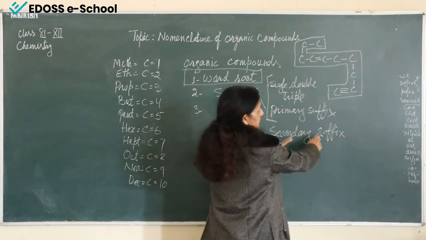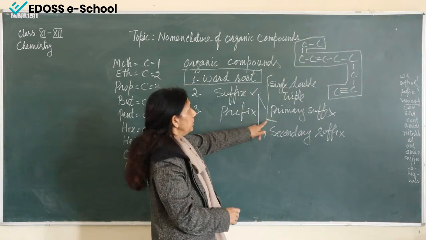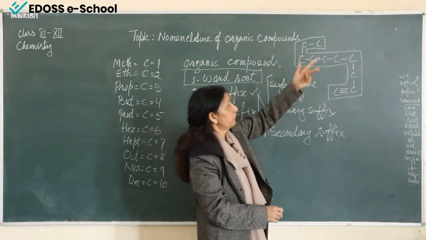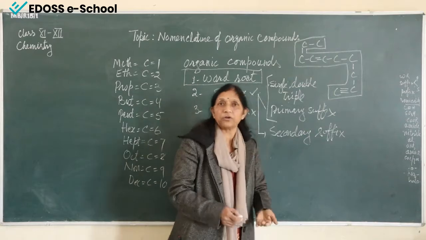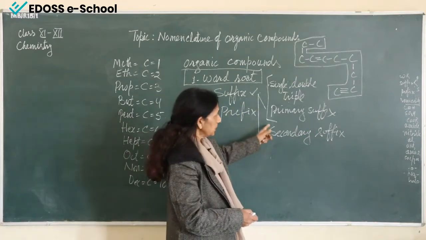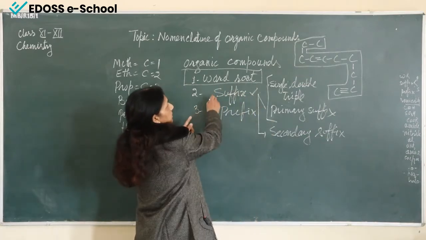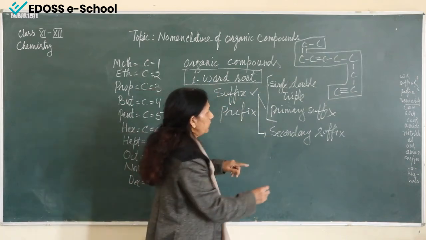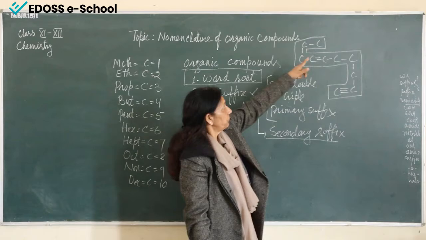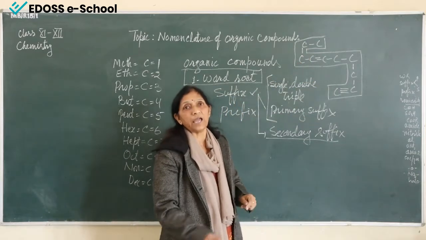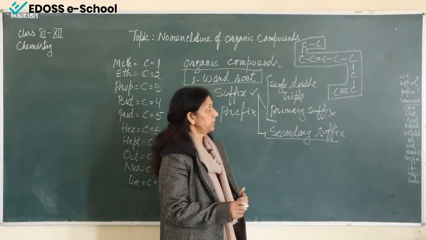So what does secondary suffix mean? Now we know the word root, how many carbon chains are attached, whether they have single bond, double bond or triple bond. And the third thing, for primary suffix, this suffix, that we have to find is secondary suffix. Secondary suffix means if the chain contains any functional group.